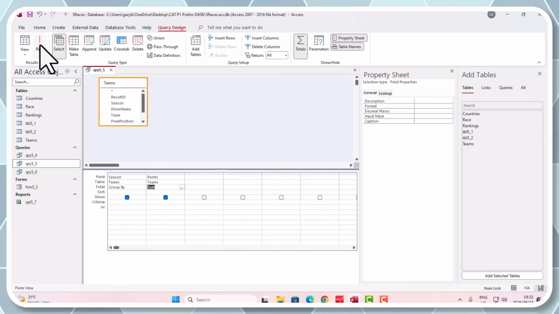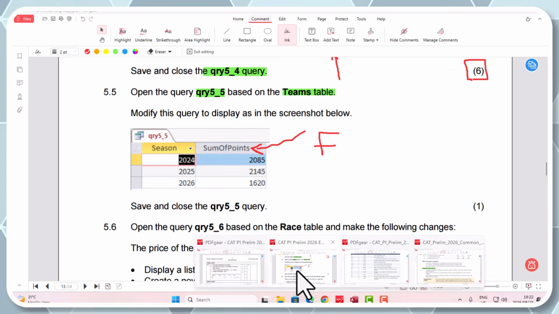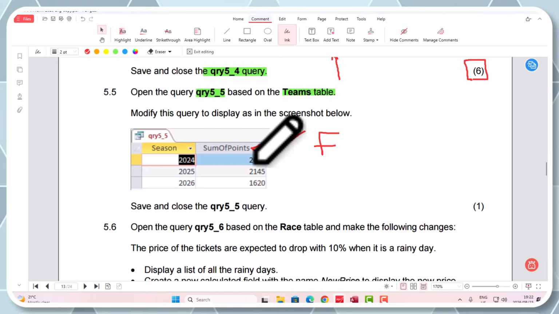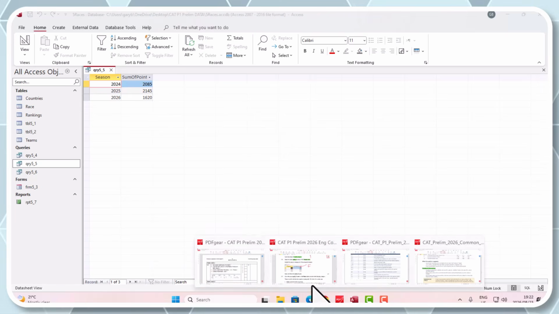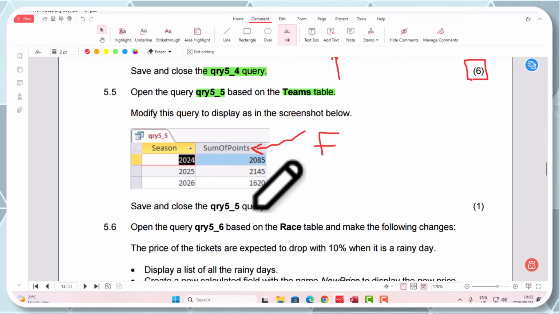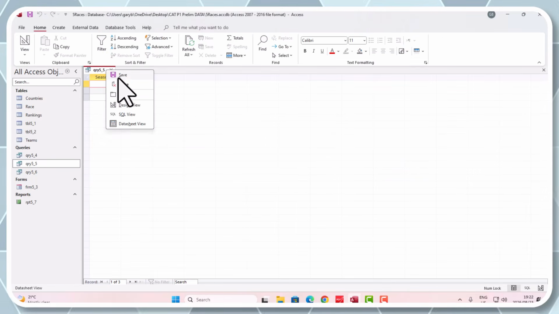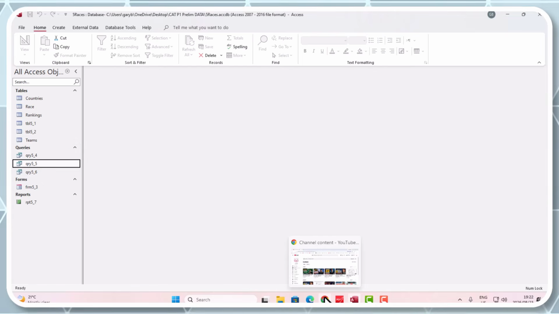Let's check. Let's run the query. Yes, and we're looking exactly the same as the question paper. So the sum total for 2024 is 2085. Let's go check. 2085, yes. 2025 is 2145. Is 2145, yes. And 2026 is 1620. Is 1620. Let's save this. All right, and we can go and collect our mark for that question.